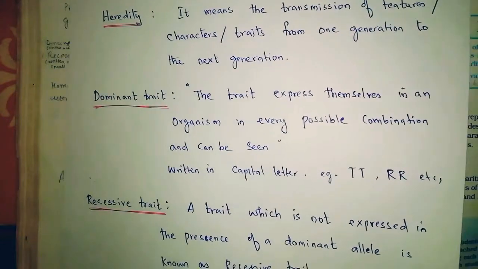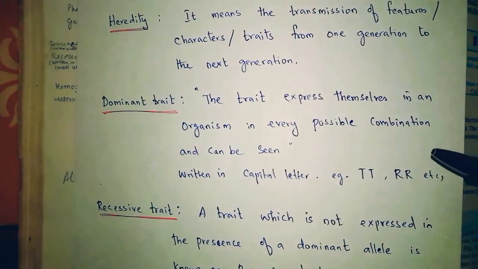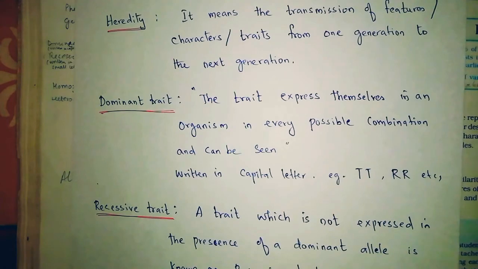Dominant trait. A dominant trait is the trait that expresses itself in an organism and can be seen. For example, as I told you, it is also given in your book on page number 143.